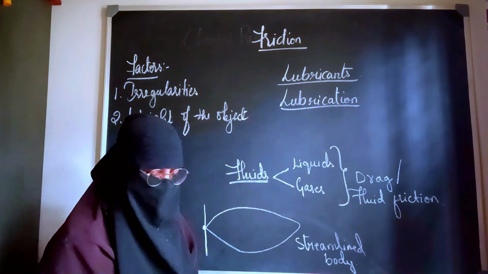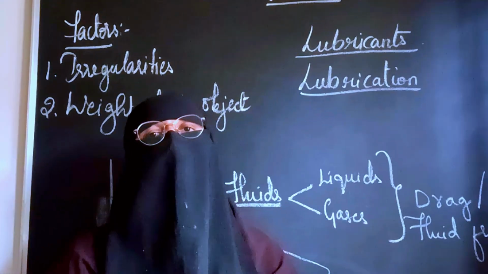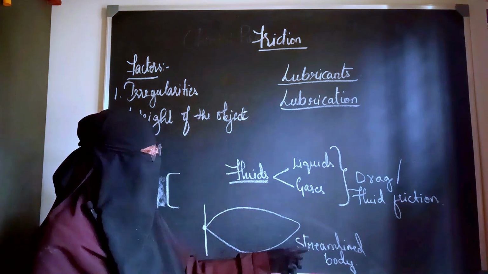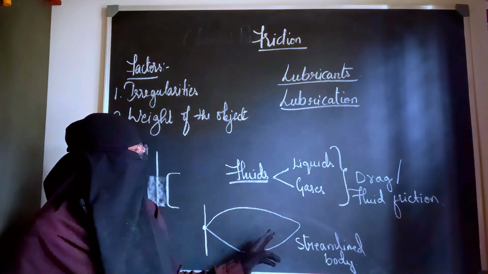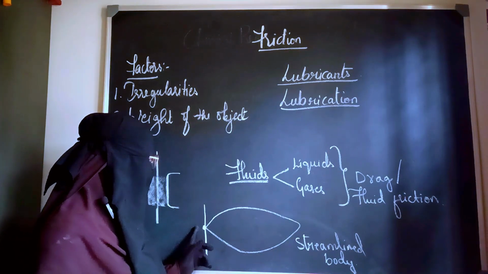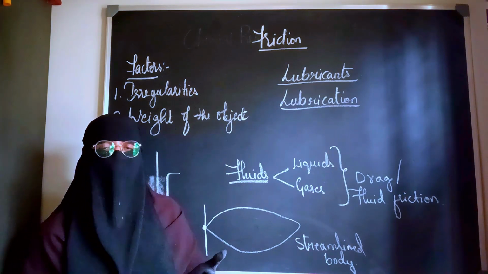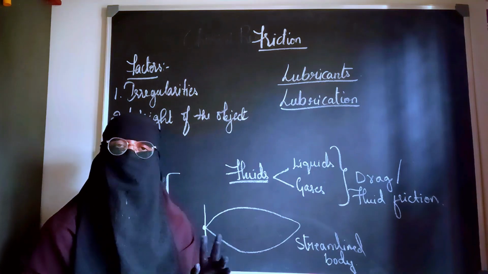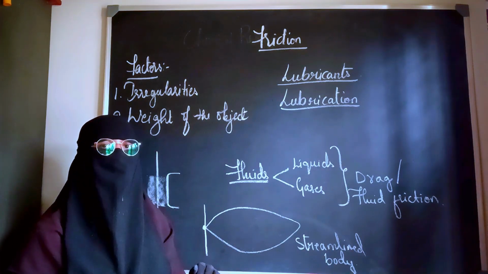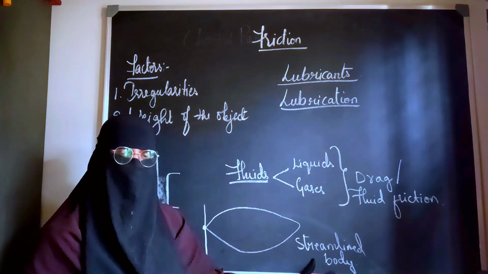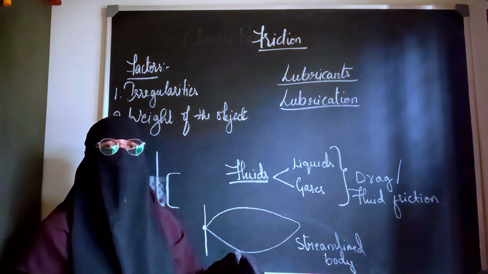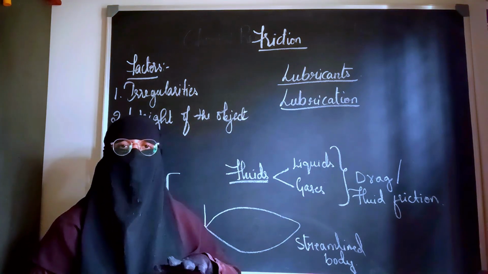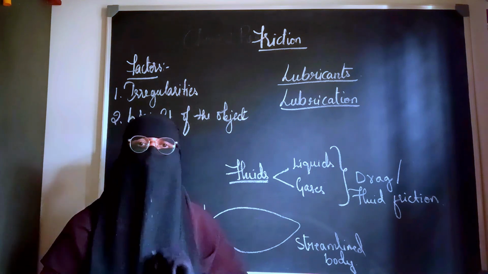We got inspired by this, and that is the reason why all the ships and all the aeroplanes are built based on this streamlined body design. Because whenever the body is streamlined, the frictional force that has to be overcome from the front will be very less, and the objects will be easily able to move in the fluids. That's the reason why naturally also the organisms are given a special shape of streamlined body, and we being human beings inspired by this have also built objects which have a streamlined body to easily cut the drag and move forward.